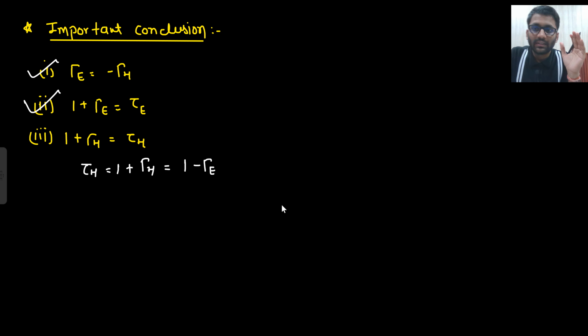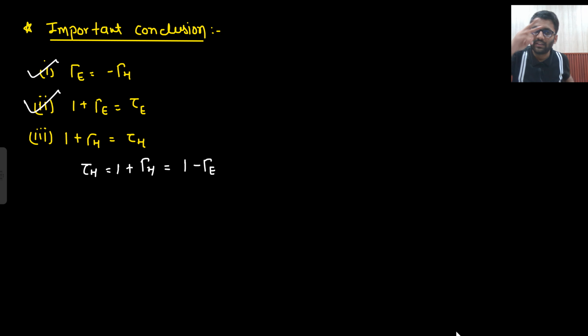So this phenomenon you have understood, why this came. Because one of the electric field or magnetic field will change its direction. If incident and reflected electric field have the same direction, that means certainly incident and reflected magnetic field will be opposite. And if incident and reflected electric field are opposite, then certainly incident and reflected magnetic field will be in the same direction. So from there we get to know that both reflection coefficients will be negative of each other. If one is plus, the other one will be minus.